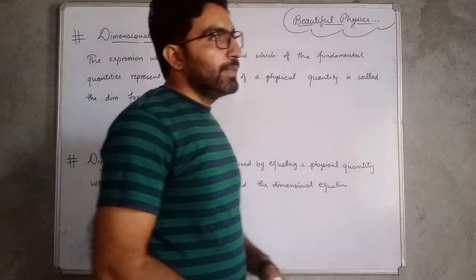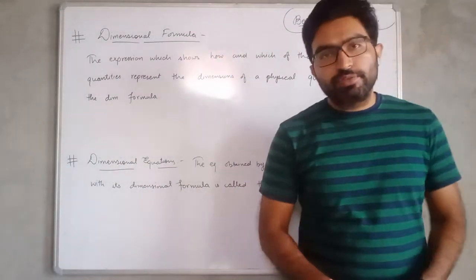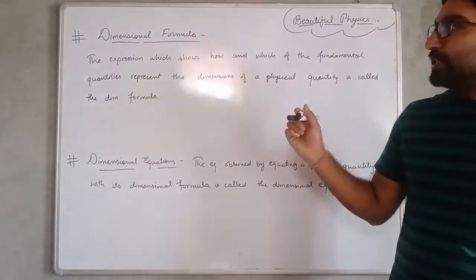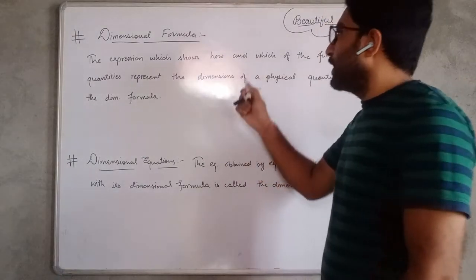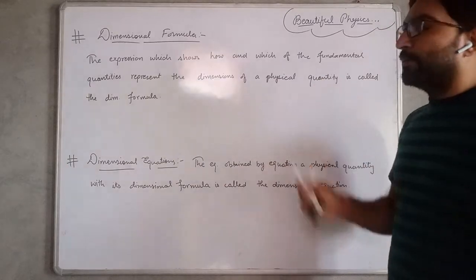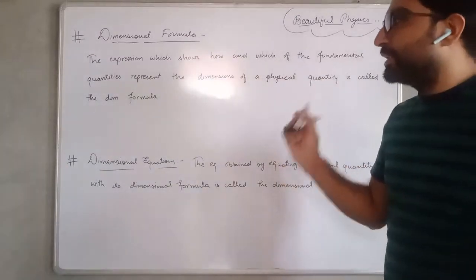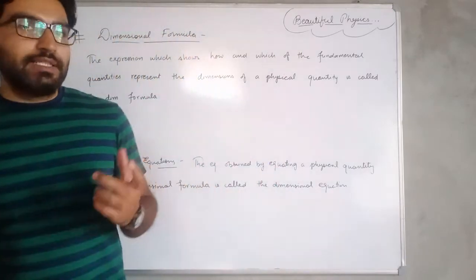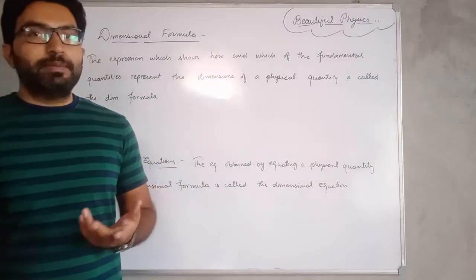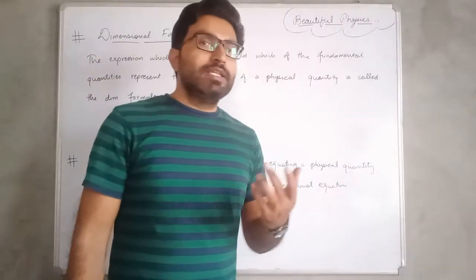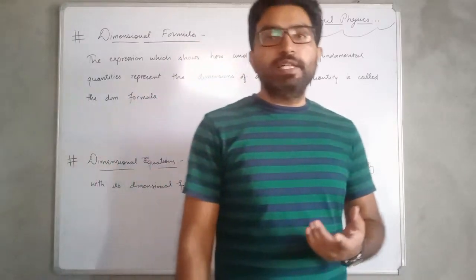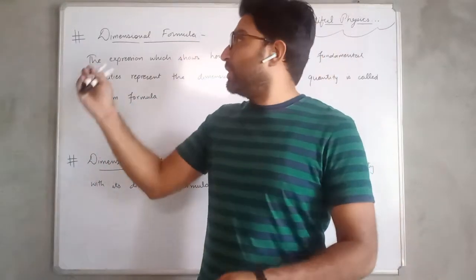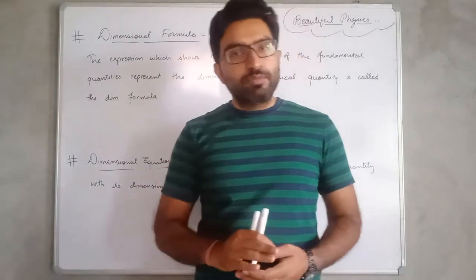Next one is dimensional formula and dimensional equations. Dimensional formulas are the expressions which show how and which fundamental quantities represent the dimensions of a physical quantity. Okay, means कैसे और कौन सी फंडामेंटल क्वांटिटी हमारे गिवन फिजिकल क्वांटिटी के डायमेंशंस को रिप्रेजेंट करती है, उसे हम क्या बोलते हैं? डायमेंशनल फॉर्मूला बोलते हैं.